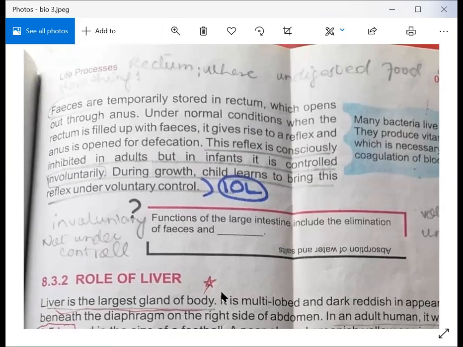When rectum is filled with feces, it gives rise to a reflex, and anus opens for defecation. This reflex is consciously inhibited in adults, but in infants it is controlled involuntarily. Yes, we know this action in adults is voluntary. It means that this is under our control. But when we talk about infants, this is not controlled by them. So during growth the child learns to bring this reflex under voluntary control.